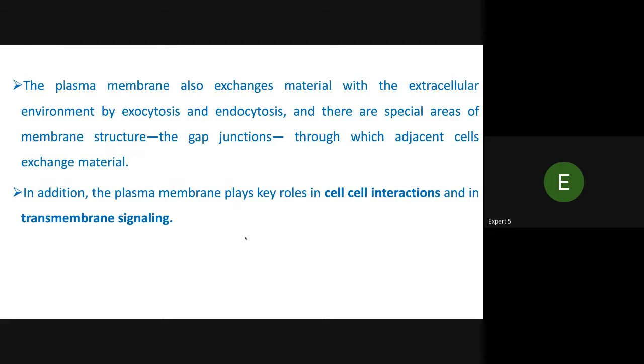The plasma membrane also exchanges material with the extracellular environment by exocytosis and endocytosis, and there is a special area of the membrane structure, the gap junction, through which adjacent cells exchange material. In addition, the plasma membrane plays a key role in cell-cell interaction and transmembrane signaling.